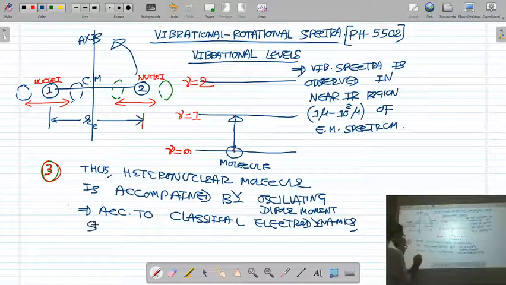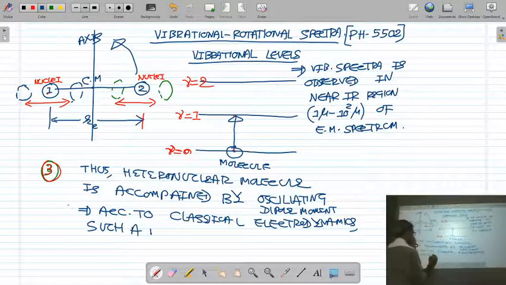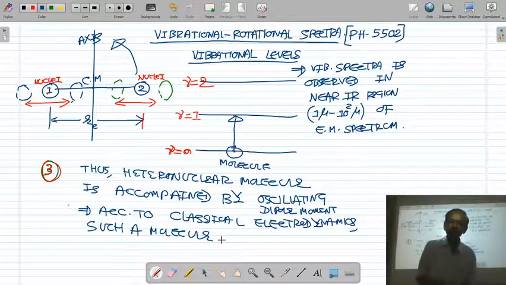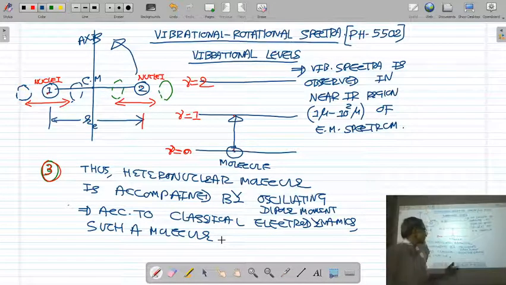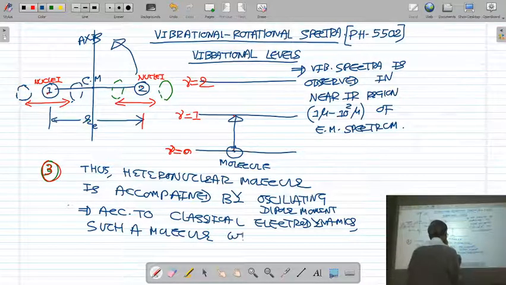Such a molecule, what is the meaning of such a molecule? It means a molecule having a changing dipole moment. So according to classical electrodynamics, a molecule having an oscillating dipole moment will emit radiation.